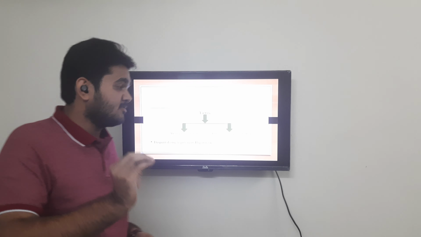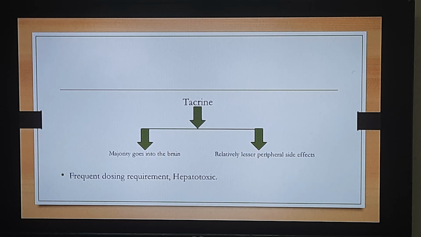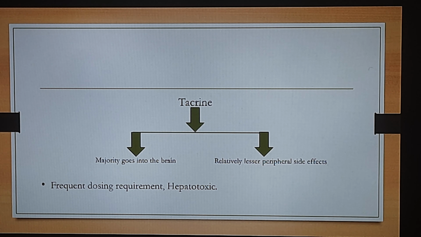And अगर concentration of a drug अगर periphery में कम है, so can I say relatively जो acetylcholine का concentration है वो इतना ज्यादा नहीं बढ़ पाएगा. So जो बाकी के जो side effects थे that were mainly produced by physostigmine that can be reduced. But Tacrine के साथ और एक important problem है. The problem with Tacrine is it requires frequent dosing requirement and it is hepatotoxic.